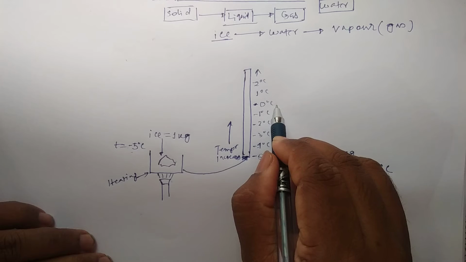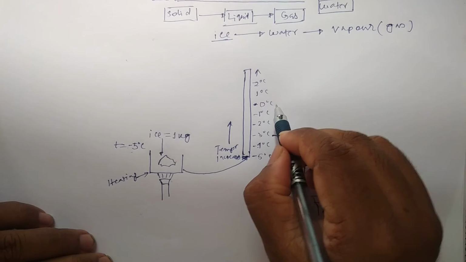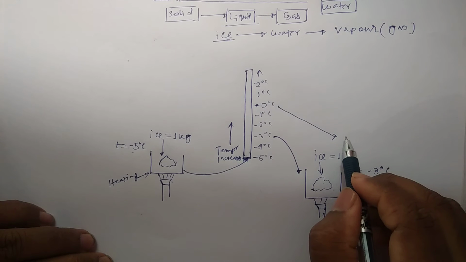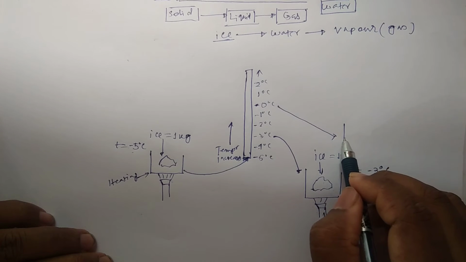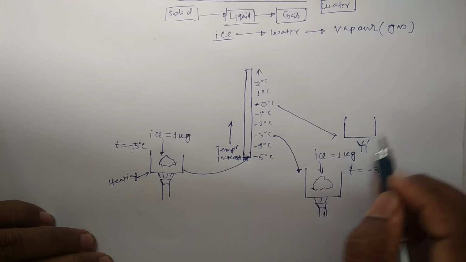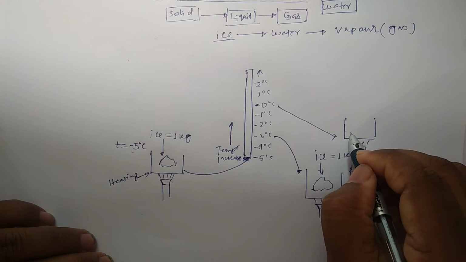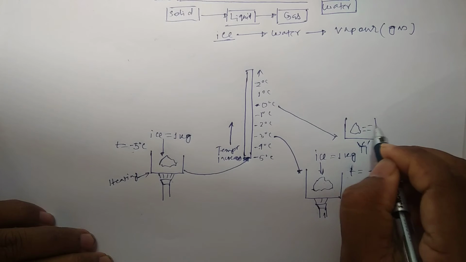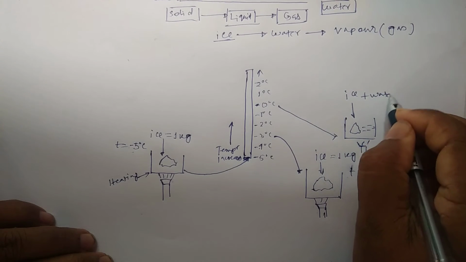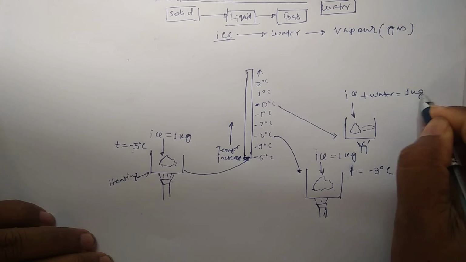But when it reaches 0 degree, what will happen? Here ice plus water is equal to 1 kg.